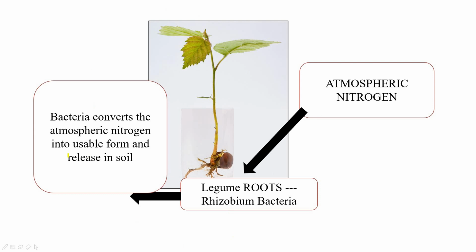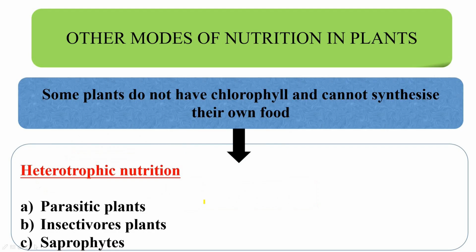So, with the help of this diagram, you can understand that Rhizobium bacteria, which lives in the root of legume plants, converts the atmospheric nitrogen into usable form and releases this nitrogen in soil. Thus, plants can absorb this nitrogen from the soil.